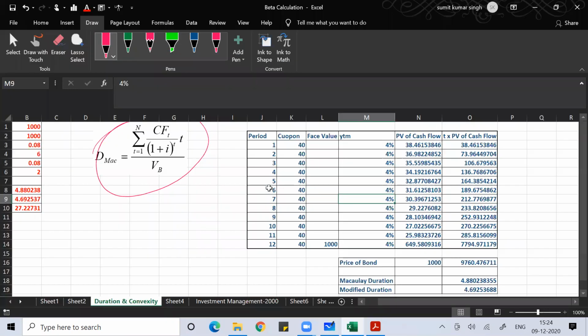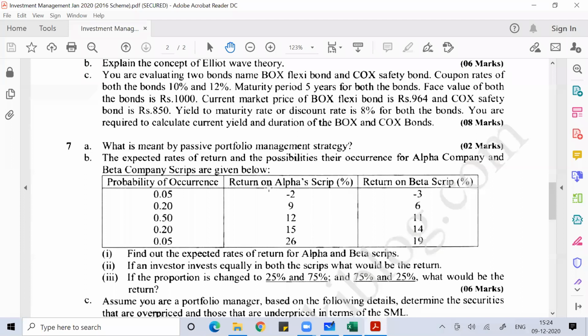For this problem, if I ask you to find the duration, we already found the current yield. If I ask you to find the duration of these debt instruments, you can also do that using the same formula. Coupon rate is given, yield to maturity is given, maturity period is given, face value is given.